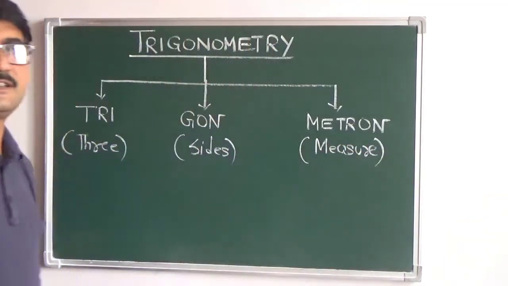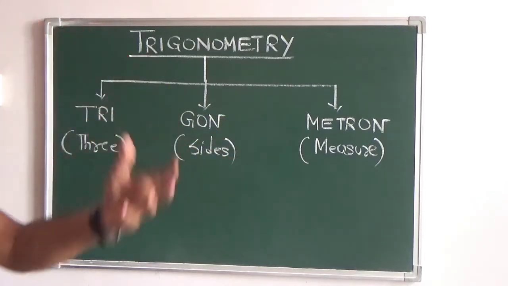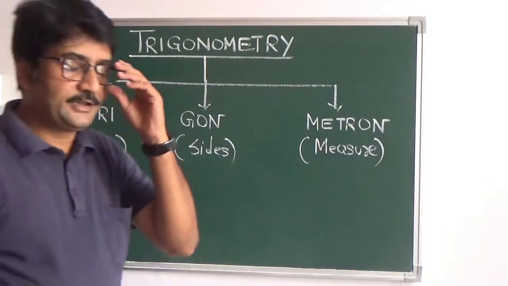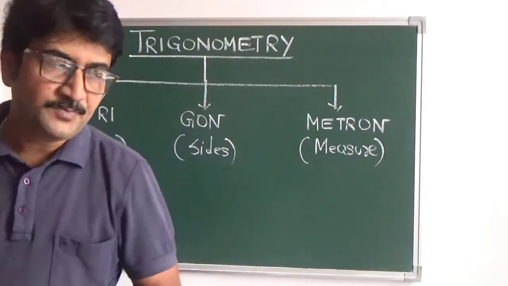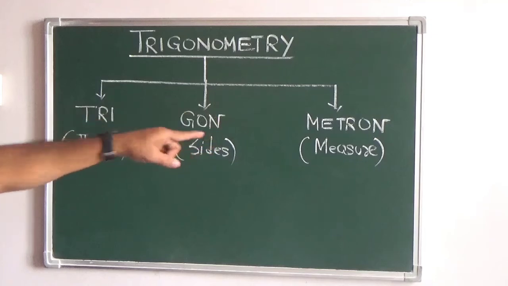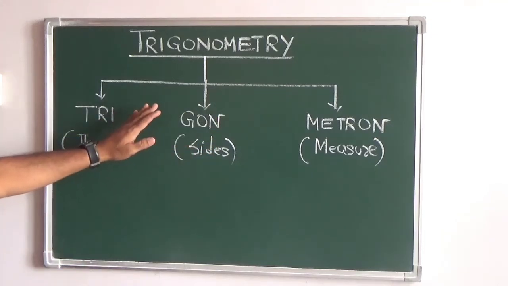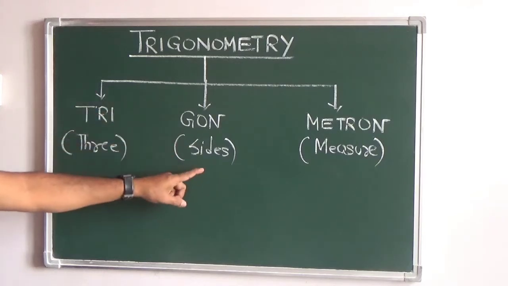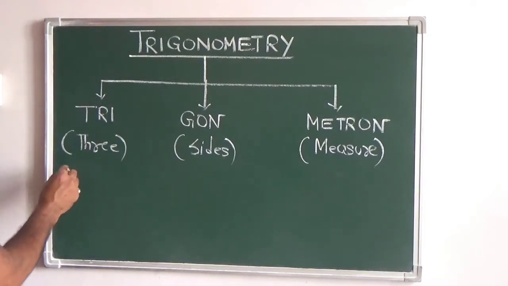Measurement. Yes, measurement. So basically, trigonometry, which we have written here as tri, gon, metron, means three angles and three sides are there in a triangle. Obviously, in trigonometry, we'll be dealing only with a right angle triangle. So tri is three, gon means the sides or the angles, both you can take, and the third one is metron, measure. So it is the branch of mathematics which deals with the study of the relationship between the sides and the angles of a triangle. So I just write it down.